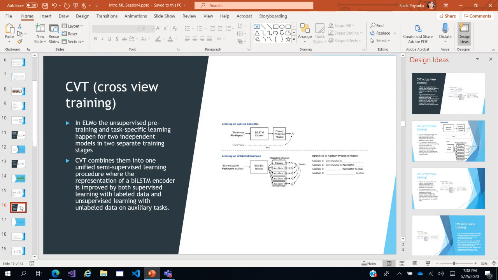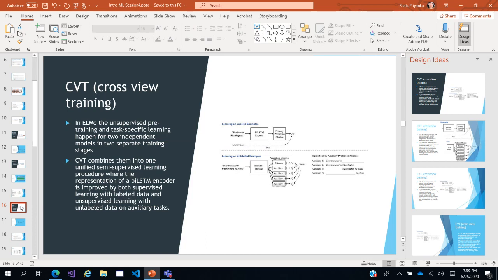But again, in ELMo the shortcoming was unsupervised pre-training, and again it was task specific, right? So I cannot use it universally for all language modeling tasks. Again, it falls in one particular scenario: like CoVe, contextual vectors, I could use only for language translation. ELMo I am able to use for question answer and language inference kind of scenarios. So what if I had to use it universally in all language modeling tasks, not only task specific?